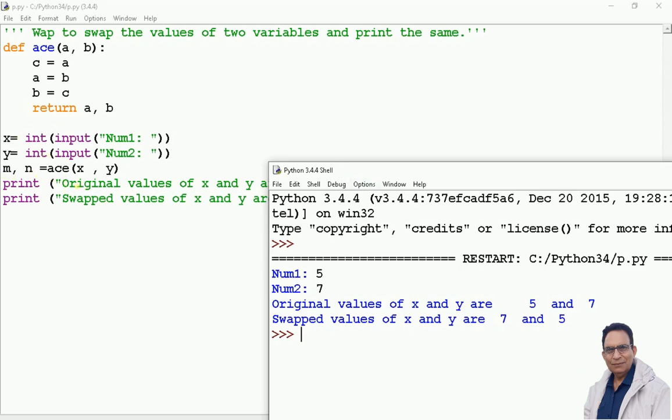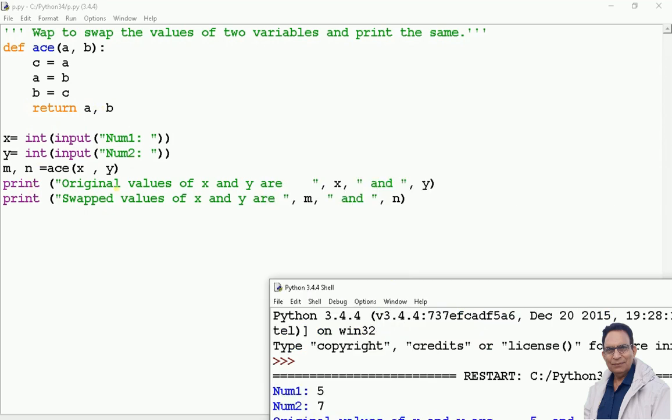When we call the function with x comma y, taking the values of x and y, which are 5 and 7, the execution goes to the definition part of the function, and a is replaced, as I told you, by x, and b is replaced by y, and the swapping is done, and the swapped values are returned in the form of a and b, which are in the call x and y. So